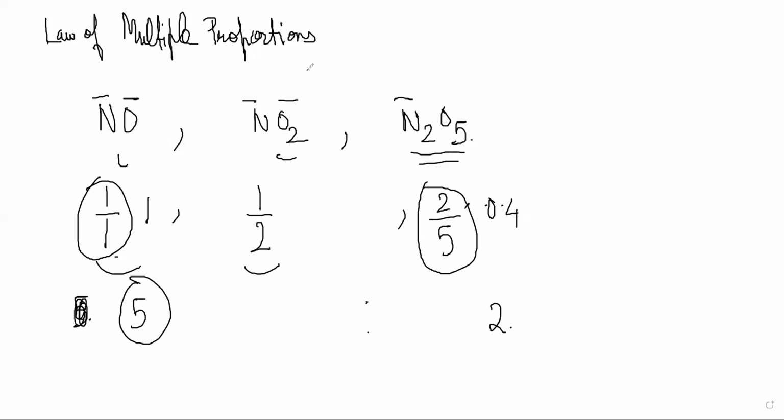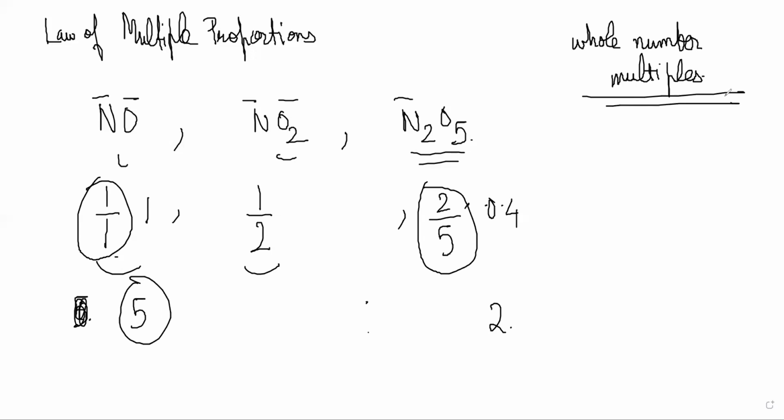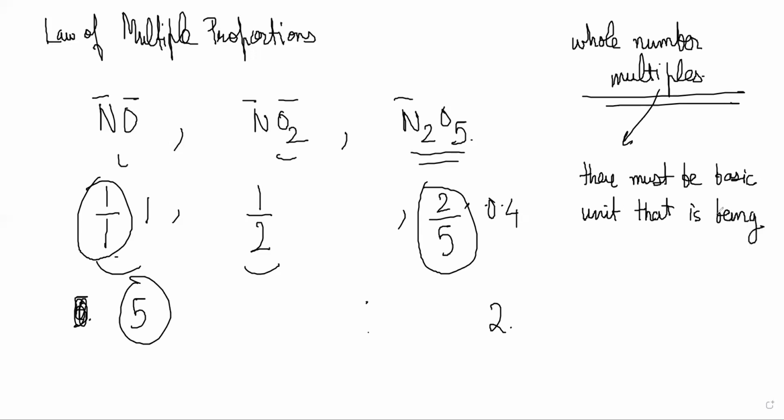If that is happening, then people guessed from this that if they are combining in whole number multiples of each other, two atoms are combining in different whole number multiples and giving two different things, then there must be some basic unit that is being repeated. Are you understanding why this logic makes sense?